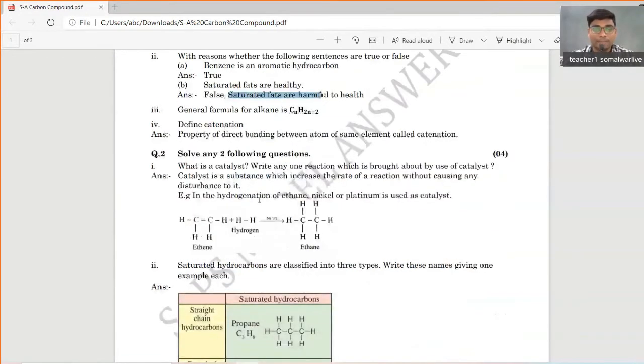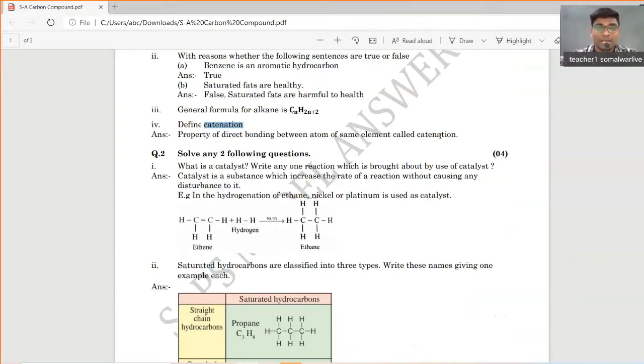Now, the next is the definition of catenation. What is catenation? Catenation is a property of direct bonding between atoms of the same element. It is called catenation. You know, my dear students, carbon has the tendency of connecting with adjacent carbon. Carbon can attach with carbon again, and it can form a long chain. This property of direct bonding between atoms of the same element is called catenation, and catenation is a very important property. It is only available with carbon. So carbon is available everywhere, every organism has carbon.